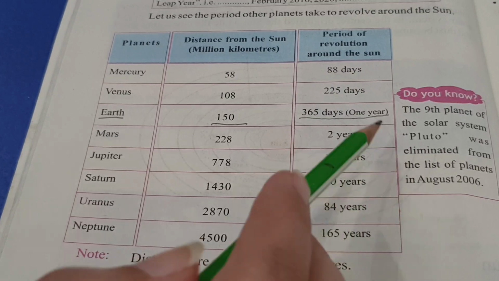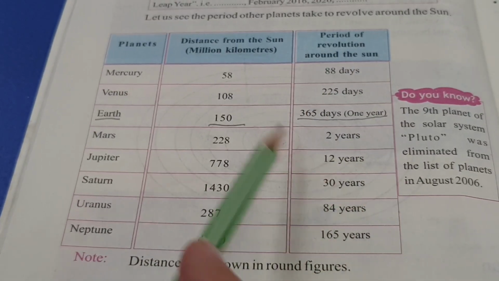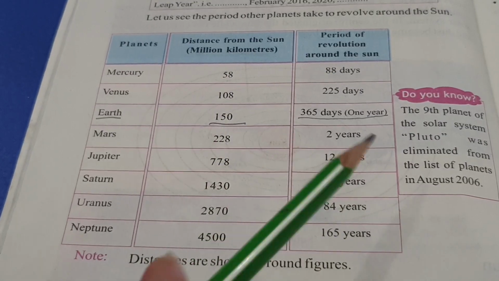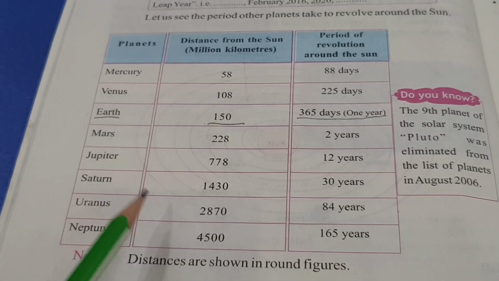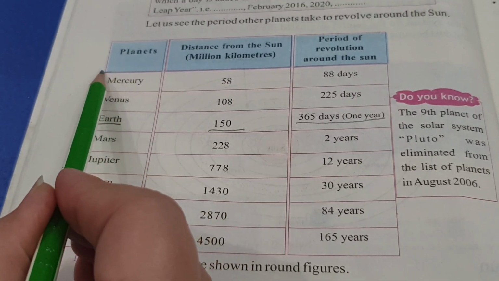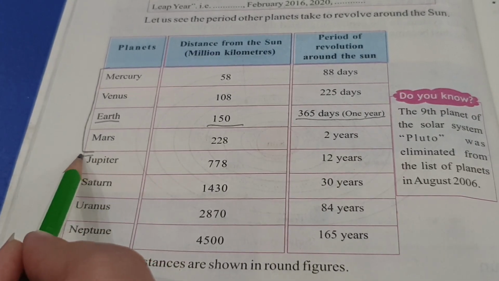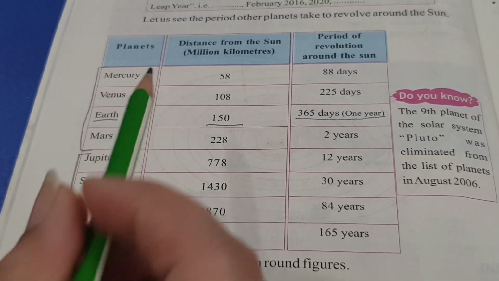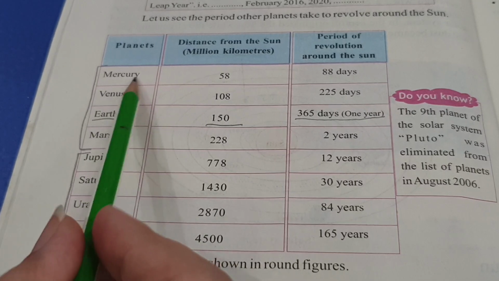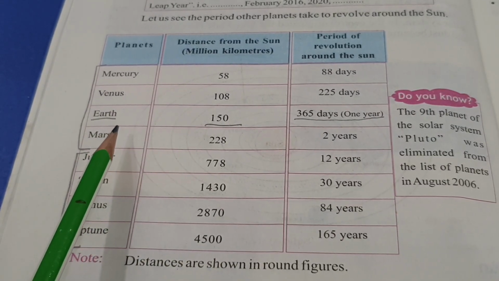So you can see all these planets have different periods of revolution, and the distances are also different. There is another piece of information I would like to share with you, that we have two types of planets in our solar system. The first four planets, Mercury, Venus, Earth, Mars, are called the inner planets.